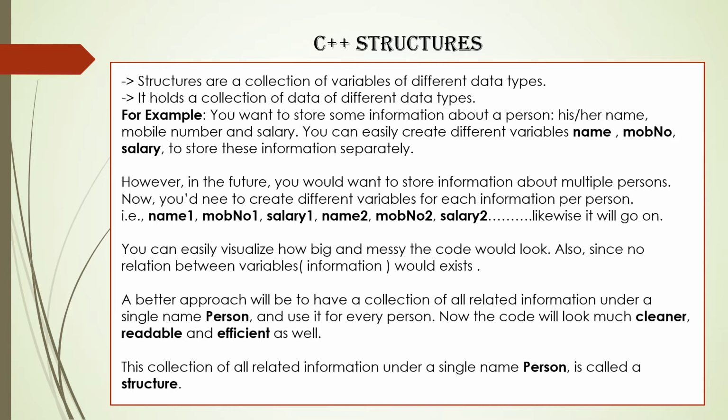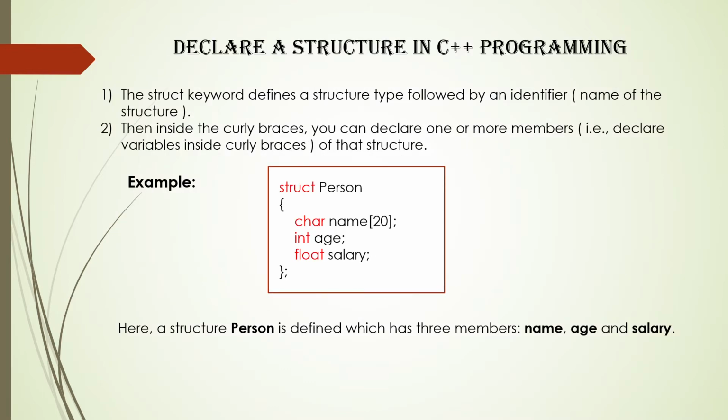Now let's see how to declare a structure in C++. For that, write the struct keyword followed by the structure name, that is the name you want to give, and then the body of the structure inside curly braces. Terminate it with a semicolon. The struct keyword defines that you are declaring a structure. See the example here.